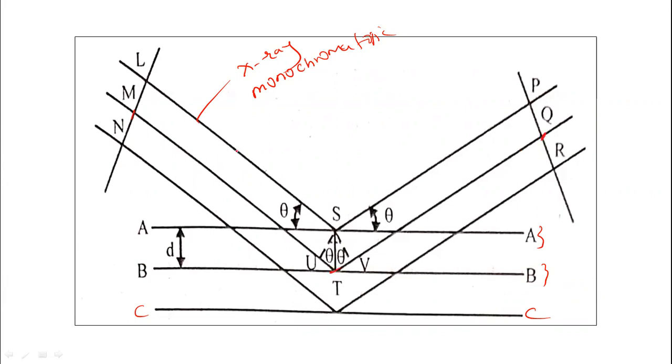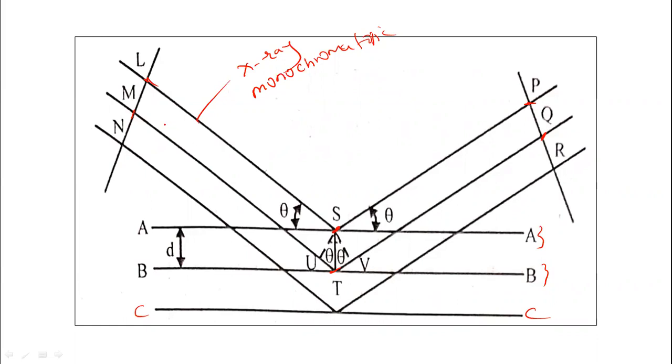This is the path of the second X-ray, LSP. The beam of the X-rays are reflected. First of all, they strike the crystal surface, which has parallel planes. The first beam of the X-ray strikes the plane AA, the second beam strikes the plane BB, and the third beam strikes the plane CC, like that.